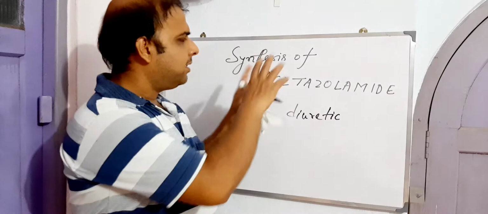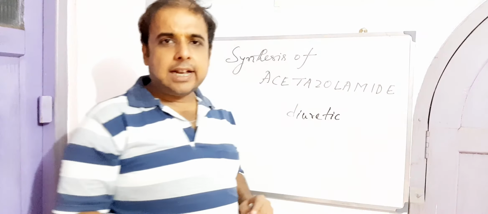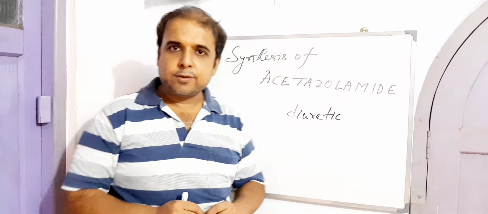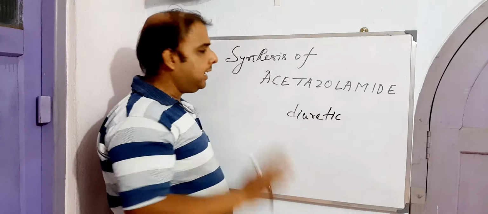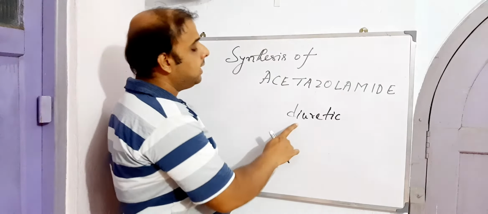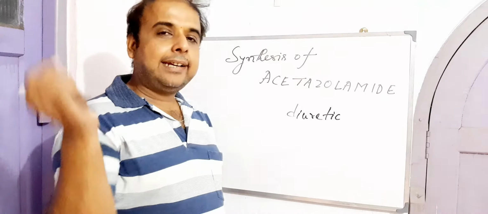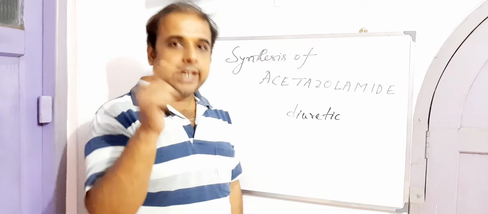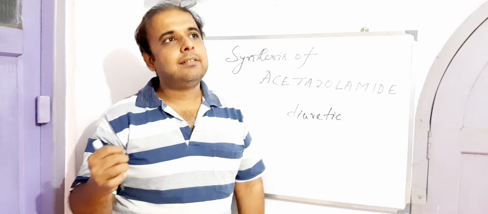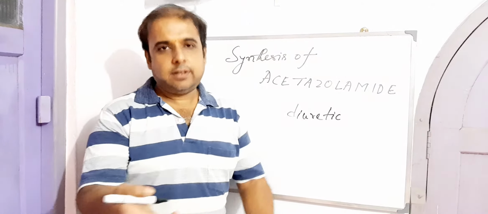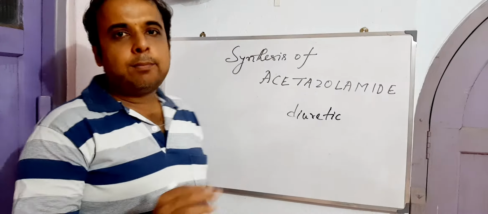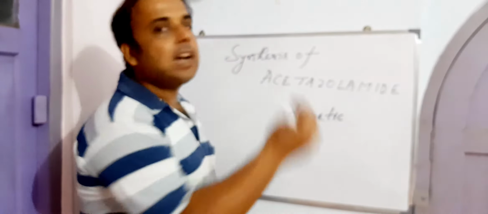We'll not go deep into the mechanism or the other pharmacological aspects of acetazolamide, because our intention is to deal with the synthesis of acetazolamide, right? Basically there are several other uses of acetazolamide, but the principal use is as a diuretic, especially acting on carbonic anhydrase. It prevents the splitting of carbonic acid. So it is basically a carbonic anhydrase inhibitor.